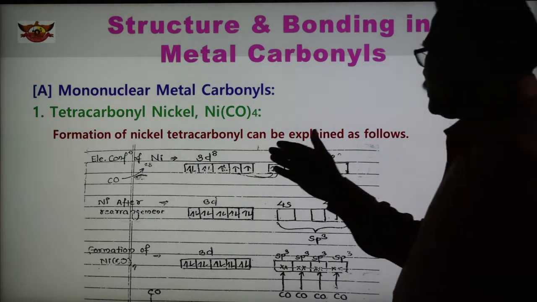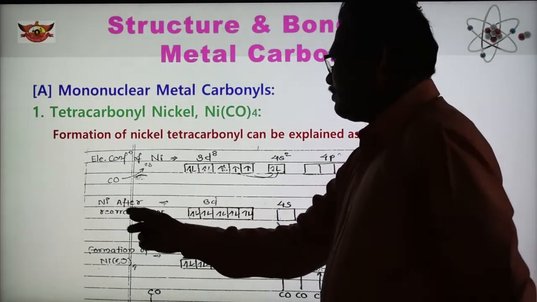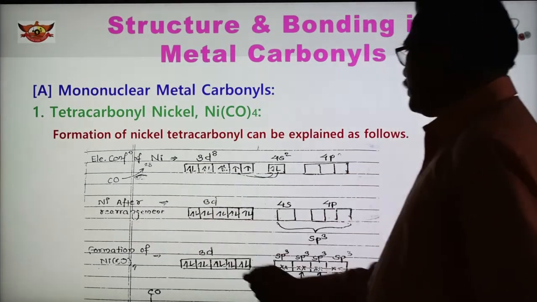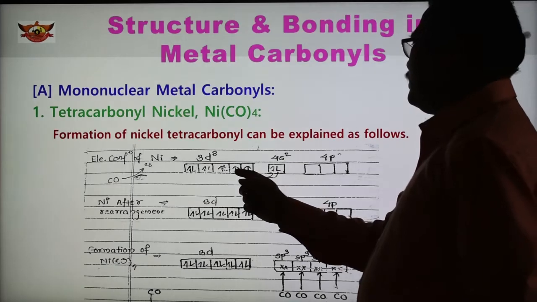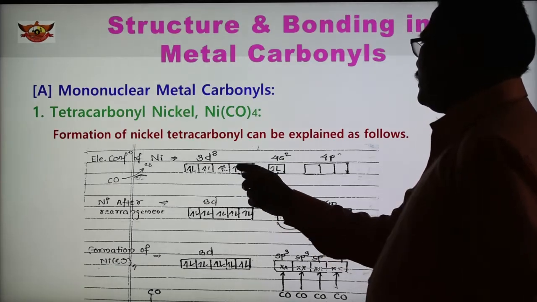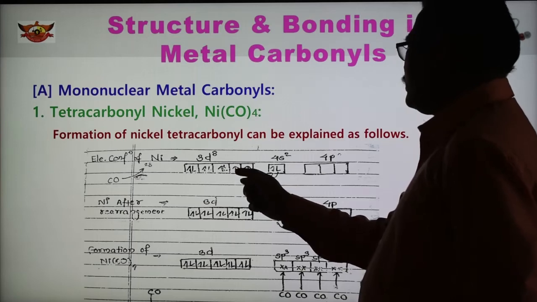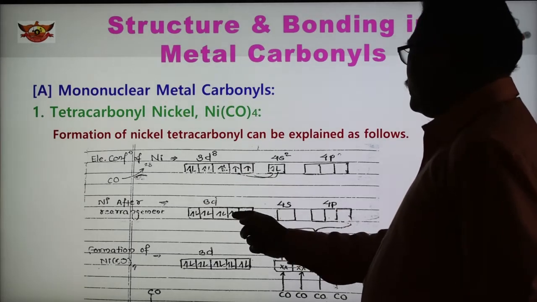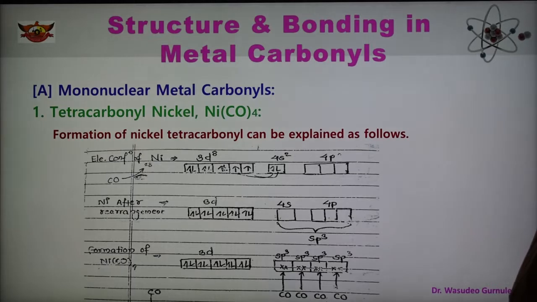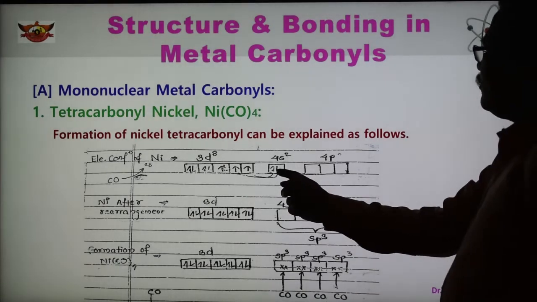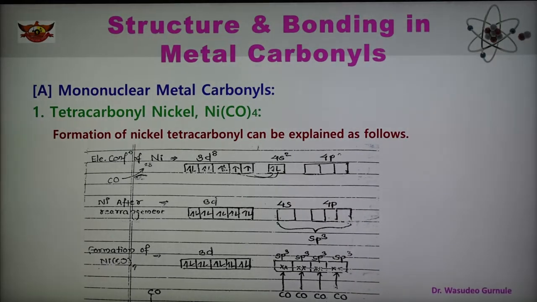Now in the excited state, after rearrangement, these two electrons are shifted here. There is a possibility that this d orbital can accommodate them. So these two electrons after rearrangement can be shifted here. Now these two orbitals have two electrons each, and the 4s orbital is made vacant.